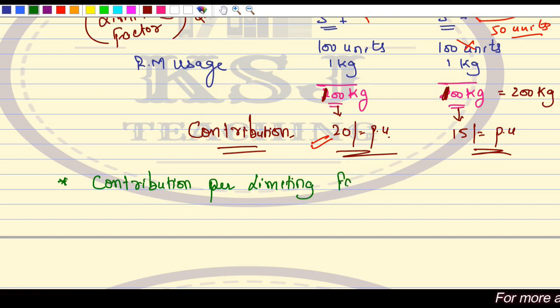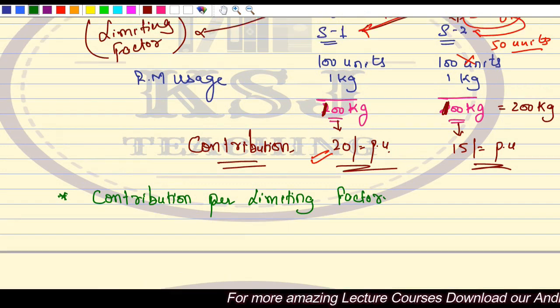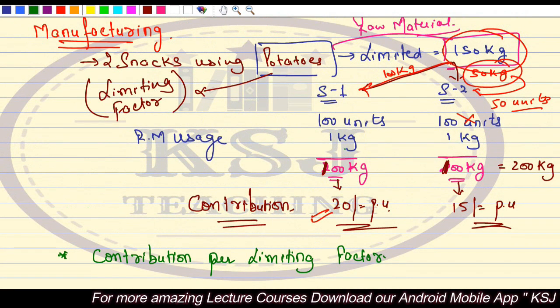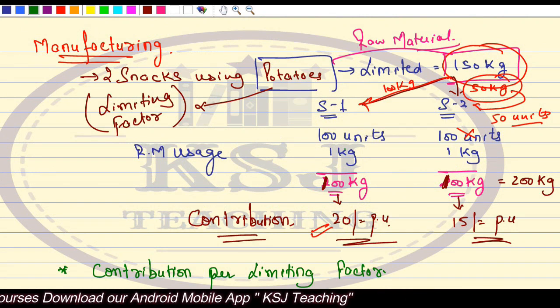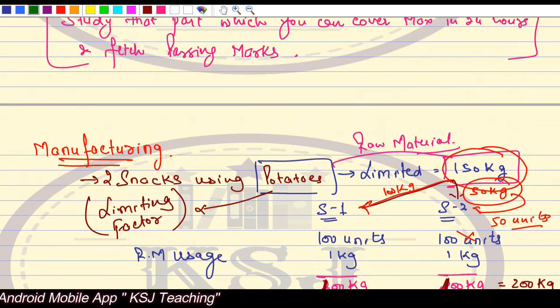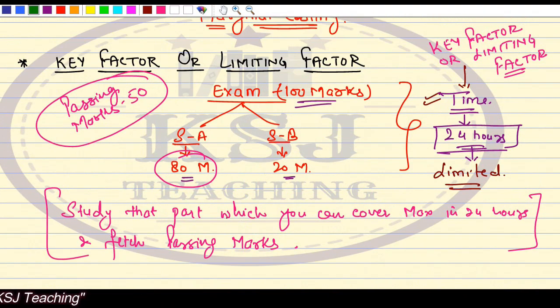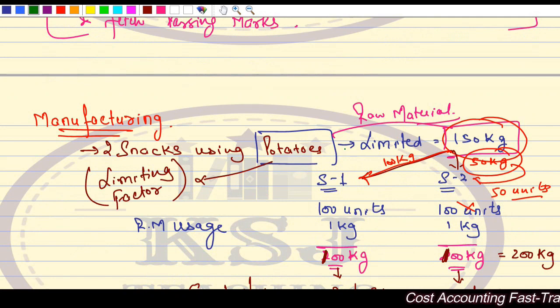So the basics I have explained with the help of these two examples, what a key factor is and on what basis we decide which product should be given the priority in manufacturing. Here in the first case, the time was the limitation. In the second case, raw material was the limitation.